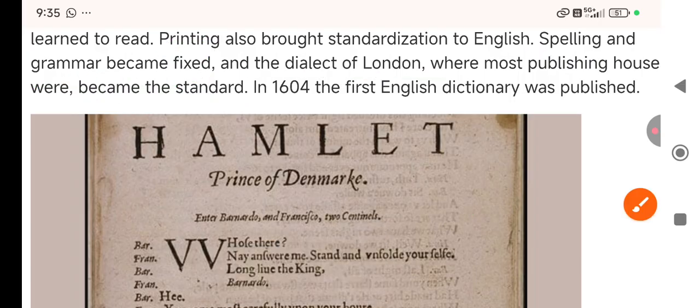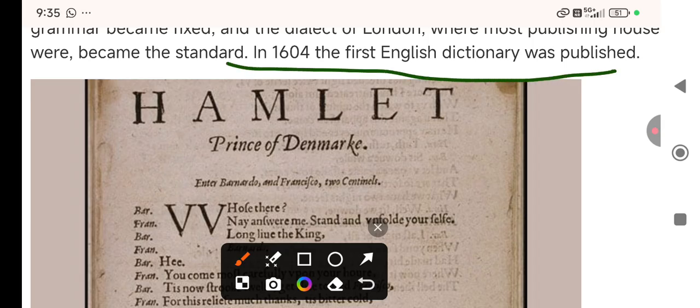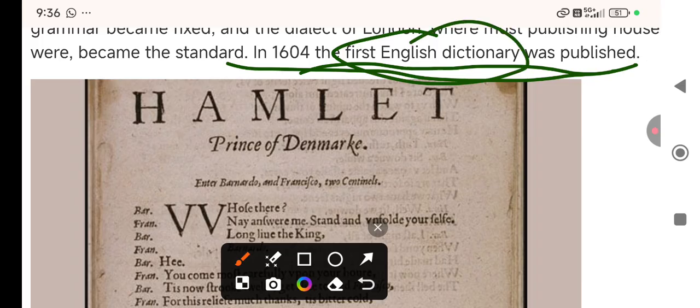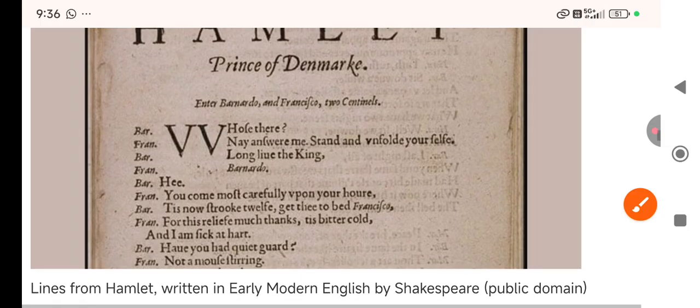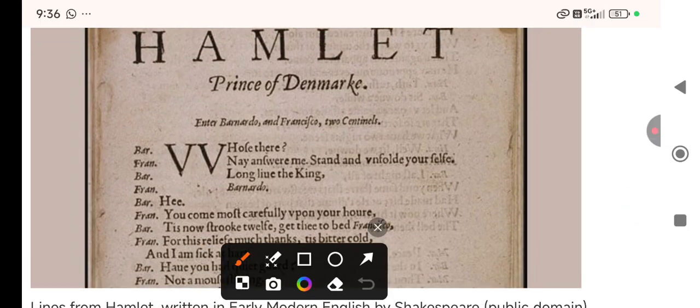Then in 1604, the first dictionary was published. Very important. In 1604, the first English dictionary was published, because words were dispersed here and there. Now all words were compiled in a book known as a dictionary, and in 1604, the first English dictionary came into existence.